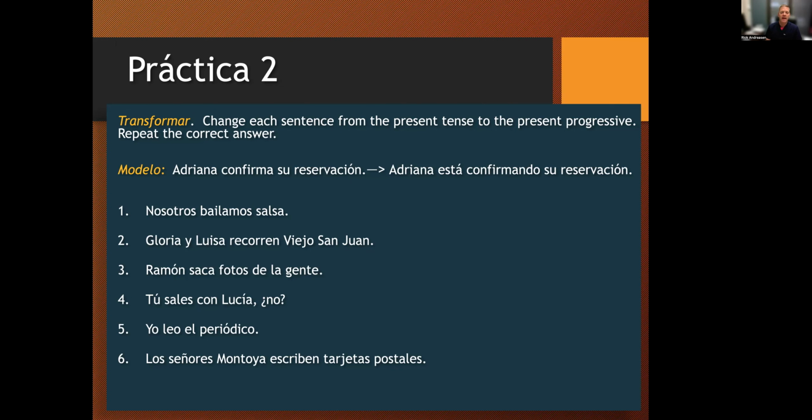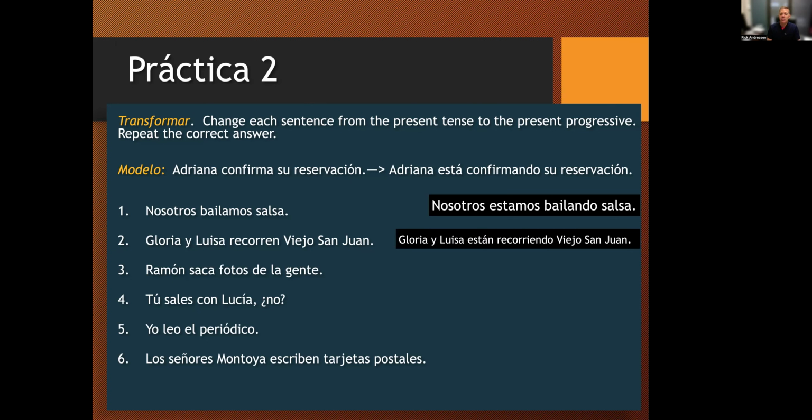Número 1, nosotros bailamos salsa. Nosotros estamos bailando salsa. Gloria y Luisa recorren Viejo San Juan. Ellas están recorriendo Viejo San Juan. Número 3, Ramón saca fotos de la gente. Ramón está sacando fotos de la gente. Número 7, tú sales con Lucía, ¿no? Tú estás saliendo con Lucía, ¿no? Remember we talked about that with the verb salir means to be dating somebody.